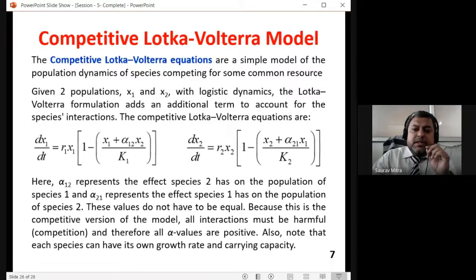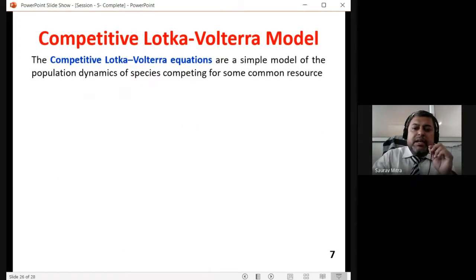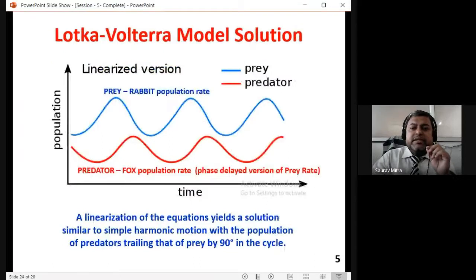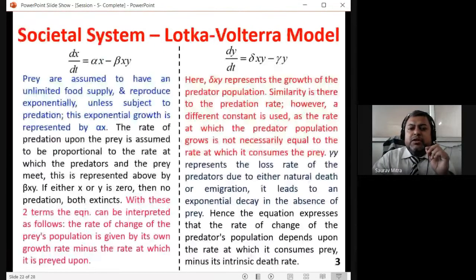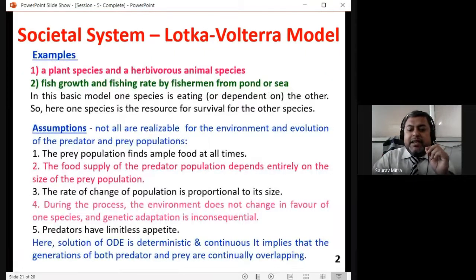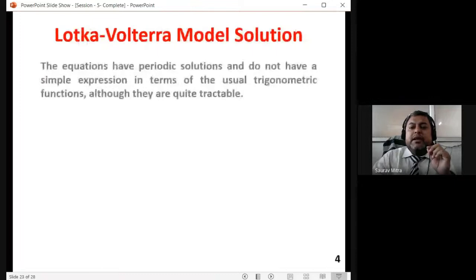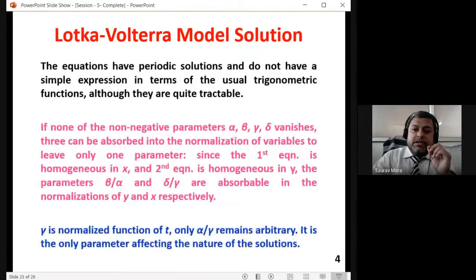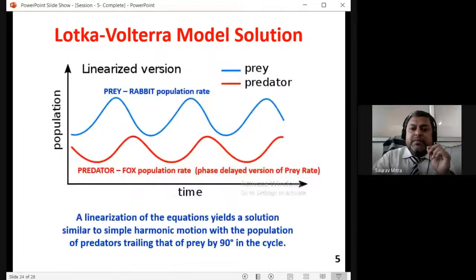So this finishes the Lotka-Volterra model. But mainly in the exam, if it is asked, what you have to explain is the prey-predator model, that is the simplest Lotka-Volterra model. Explain these two equations, then explain the assumptions, whatever are there, and finally explain the solution. Here is the graph relating the prey-predator increment and decrement, sinusoidal and delayed. So that's all about this model. We will see the next model in the next lecture, that is lecture 29. Thank you.